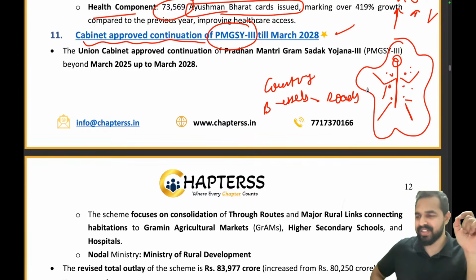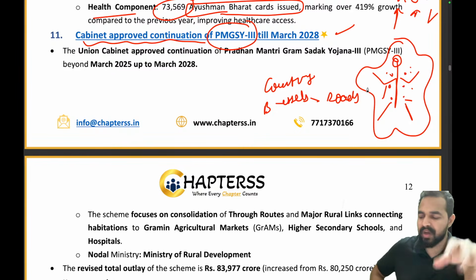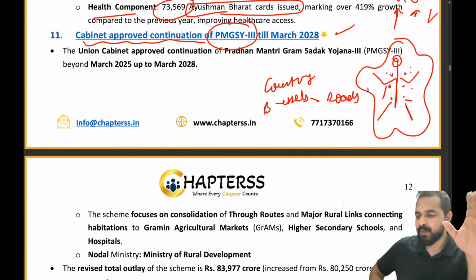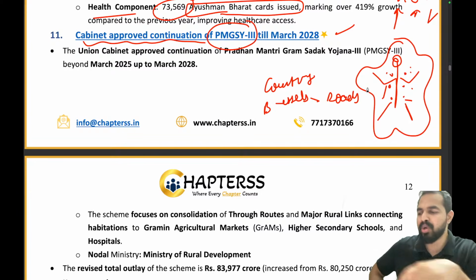So let me tell you here that for the better connectivity for all these vital organs of the body, or we would say the whole country, the government of India decided that we should focus on these blood vessels which are carrying the blood. That means the roads on which we can commute from one place to another, connecting the different places.